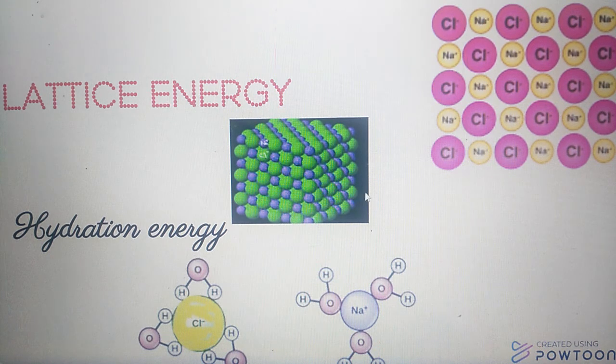That is why the solid particles of sulfates and carbonates of alkaline earth metals do not dissolve in water down the group, due to increase in size of the metal ion. Down the group, hydration energy of the metal ion decreases and lattice energy increases.